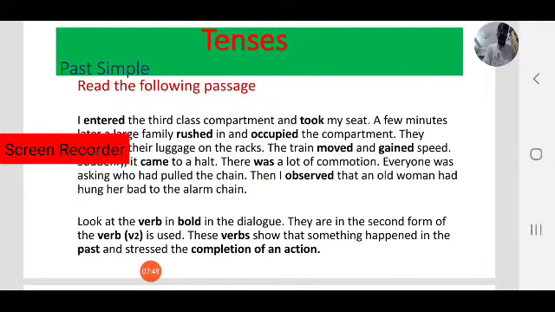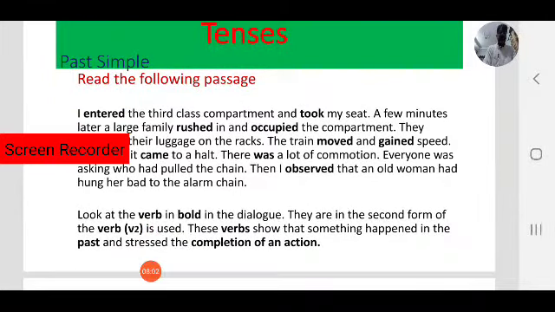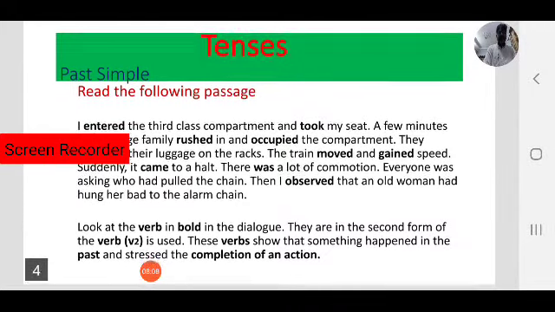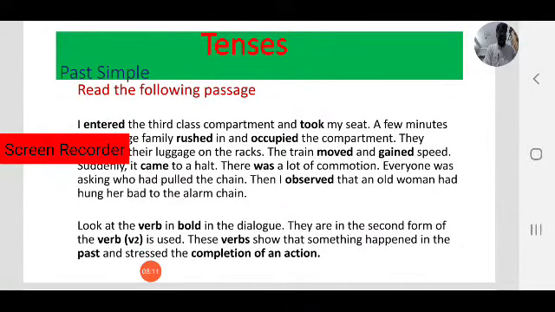I entered the third class compartment and took my seat. A few minutes later, a large family rushed in and occupied the compartment. They arranged their luggage on the racks. The train moved and gained speed. Suddenly, it came to a halt. There was a lot of commotion. Everyone was asking who had pulled the chain. Then I observed that an old woman had hung her bag, sorry, that is a typographical mistake, her bag to the alarm chain.